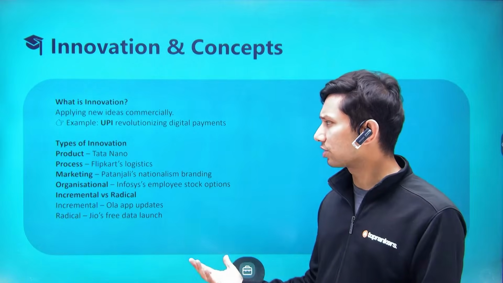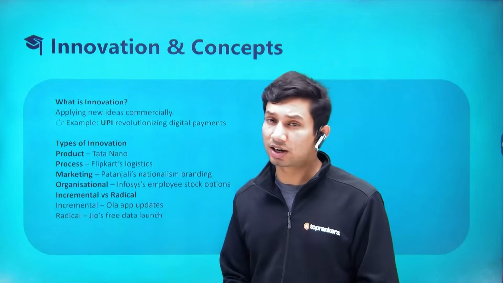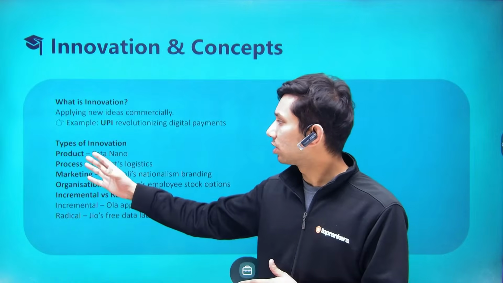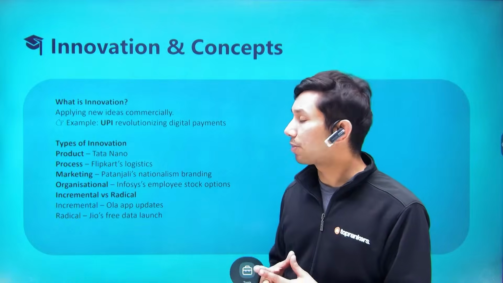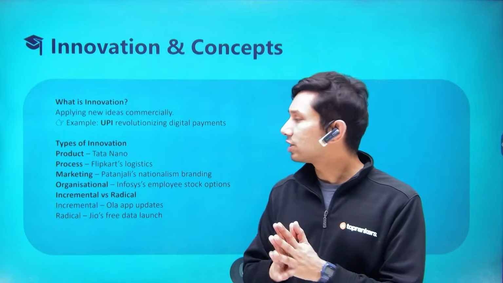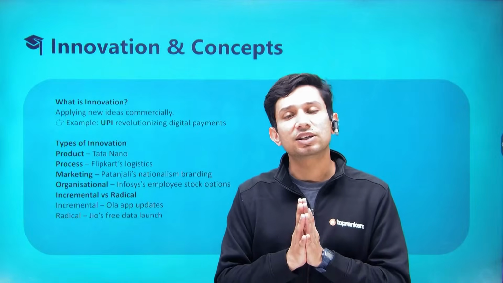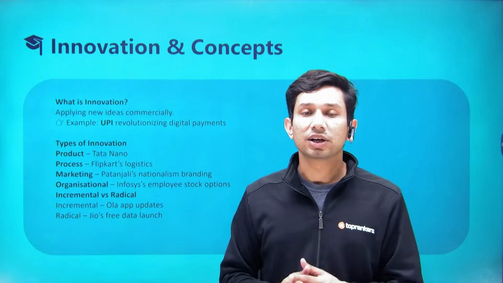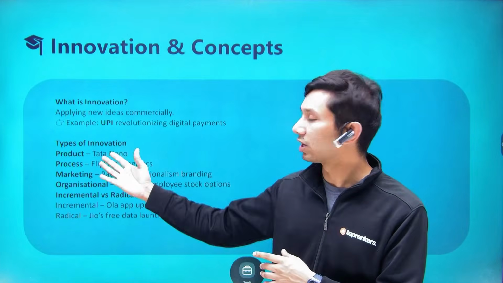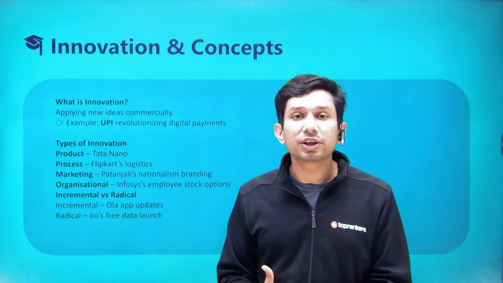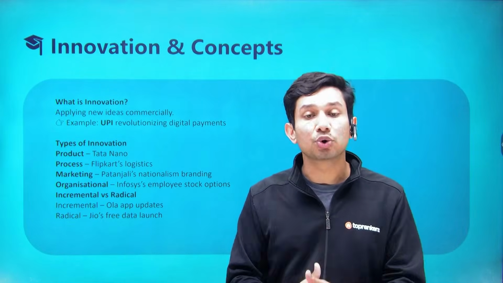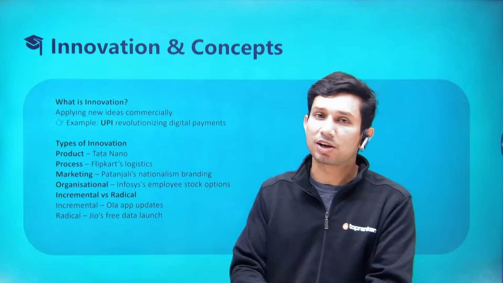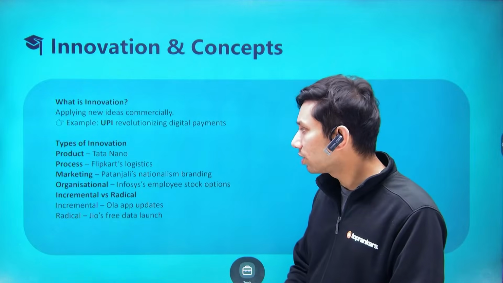There are different kinds of innovation. Let's understand some of them, as the definition and the application of them are a bit different. Say, for example, product innovation, like the Tata Nano. Tata Nano is a product innovation because never had this country ever seen a car that could be made for 1 lakh rupees. In terms of product differentiation, there was a clear innovation. The kind of technology it took to reduce the cost, the kind of financial planning it took to create economies of scale big enough for somebody to mass manufacture cars and make them so cheap and available to you. That was the product innovation.